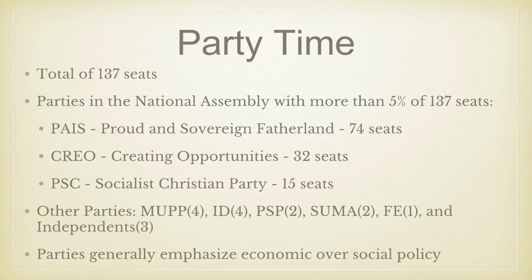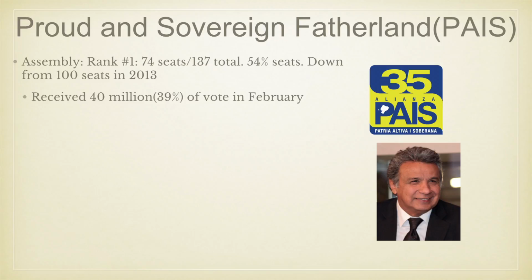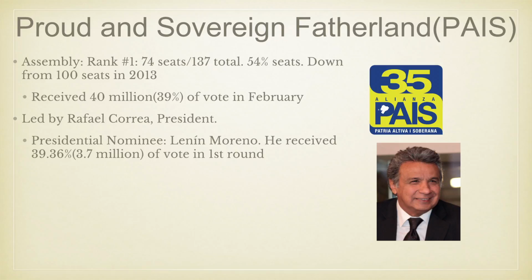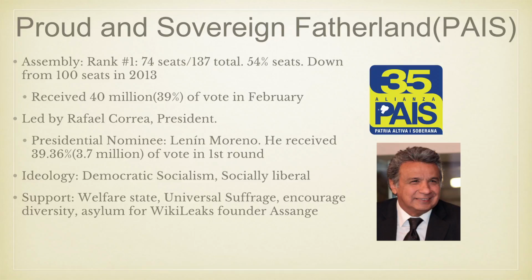Note that if the pace is too fast, you can pause and read the details to further understand what the parties stand for. First is PAIS, the largest party with 74 seats and 39% of the vote in February. It is led by the president, and their nominee was Lenin Moreno, who almost won the presidential election in February. They are a typical left-wing party that supports democratic socialism and a welfare state.